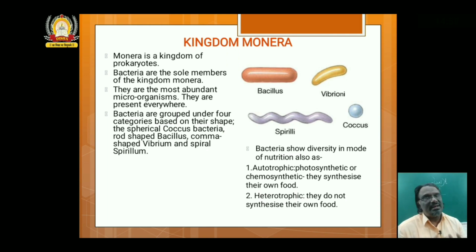The second type, heterotrophic bacteria, are the major varieties. They are also parasites. They are also saprophytes. They depend on other organisms to obtain food.